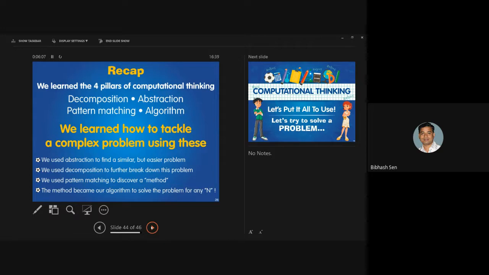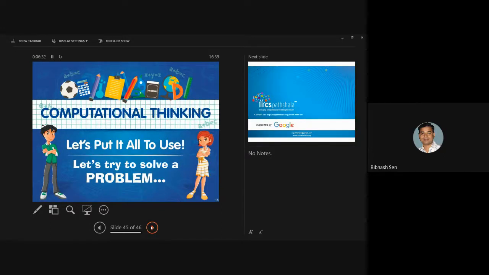And we used pattern matching to discover the method. There's a pattern, the number 6 or number 7, which are all generated, and that becomes our algorithm to solve the problem. Okay, so any questions up to this? I think no question. No, sir. Okay, so from today's class, this is our today's task, that algorithm how to find out.